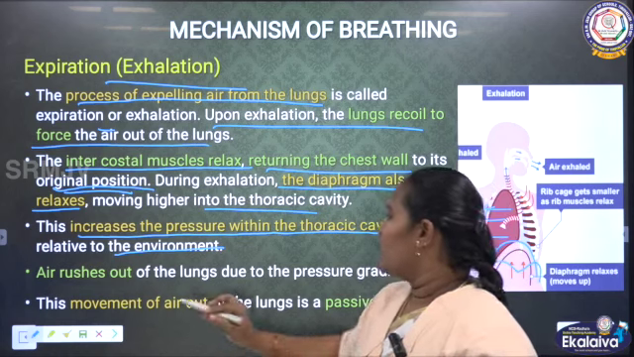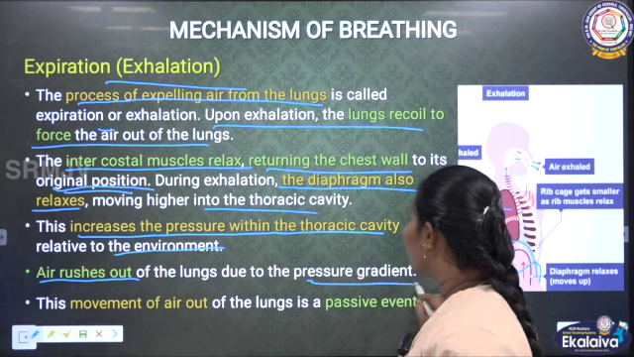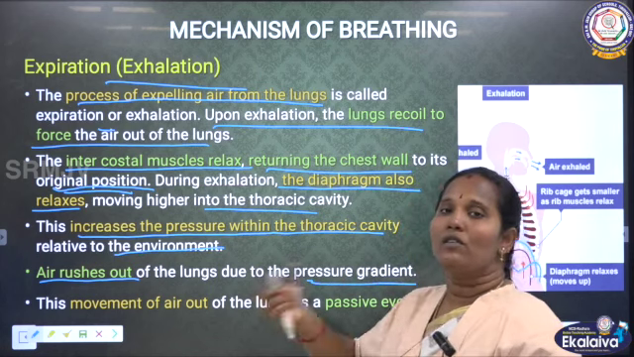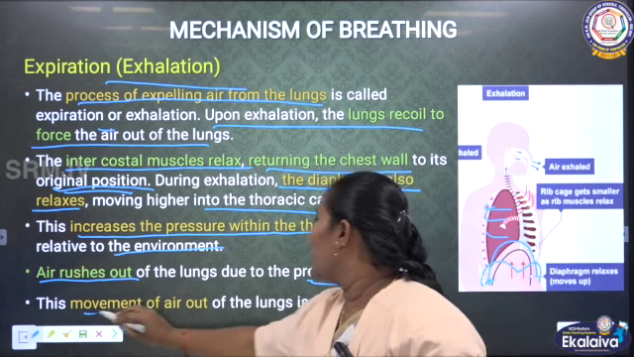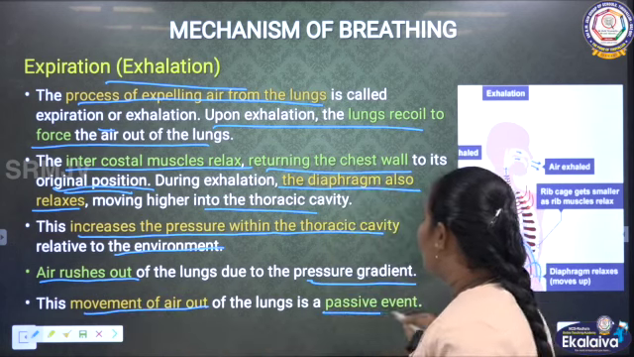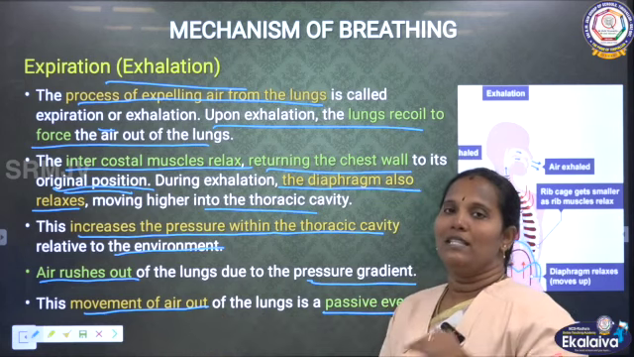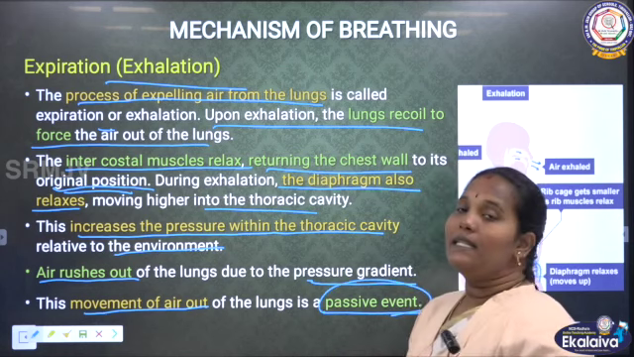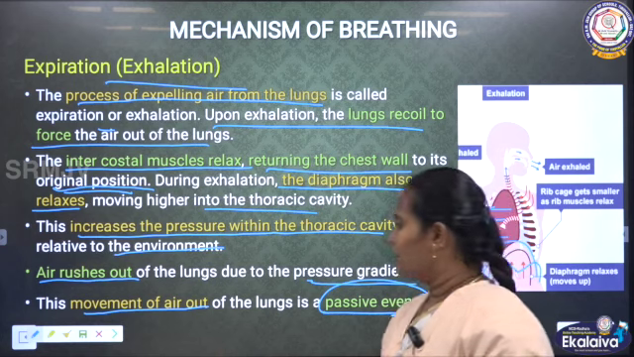Clear? Next one, air rushes out of the lungs due to the pressure gradient. During the pressure increase, the air rushes out. It is the exhalation. This movement of air out, this exhalation process, is a passive event. That is, inhalation is an active event.